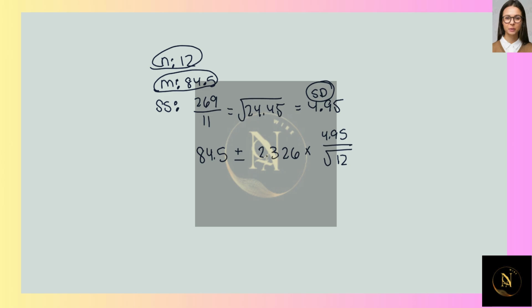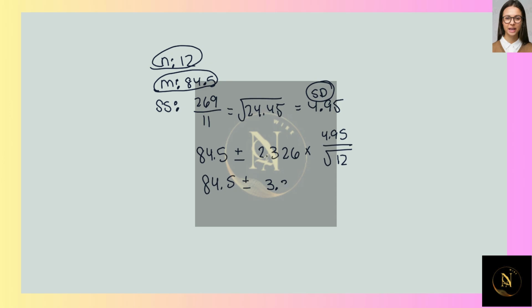So 4.95 divided by the square root of 12 times 2.326, and that's 84.5 plus or minus